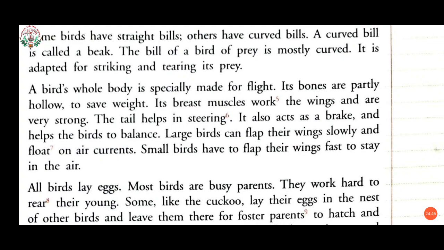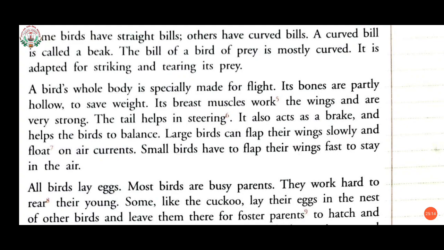Now large birds can flap their wings slowly and float on air currents. Obviously, large birds have large wings, so they can flap slowly. The wings of a large bird can flap slowly and float on air currents. Float means move slowly in the direction of the air currents.